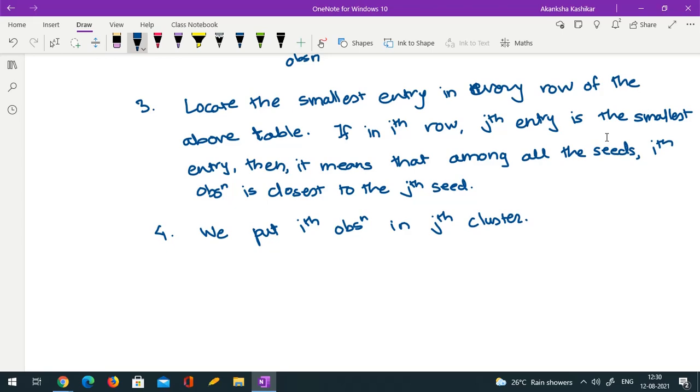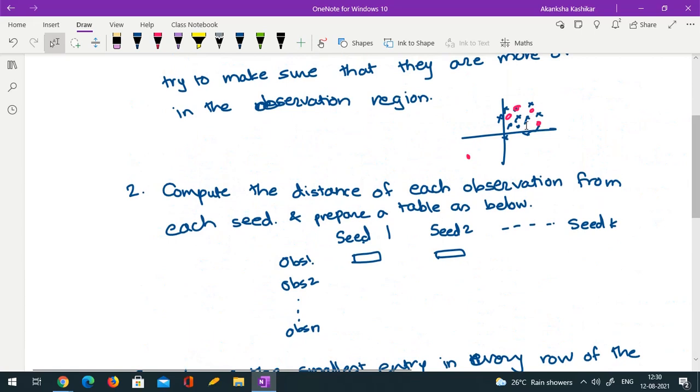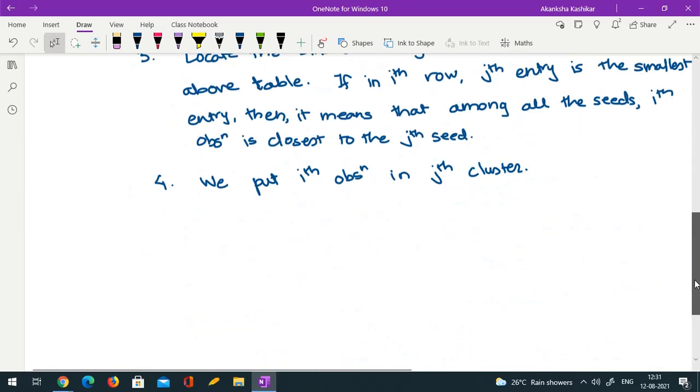Okay, the reason for taking seeds roughly from the range or cloud of observations is that if you take a seed somewhere here, you might end up getting an empty cluster. No observation would be closest to this seed. So in that case, you might get an empty cluster which you don't want. You want k non-empty clusters. If you get an empty cluster, then the algorithm runs into a problem. So you should have your seeds coming from the region of the observation cloud. Got it?